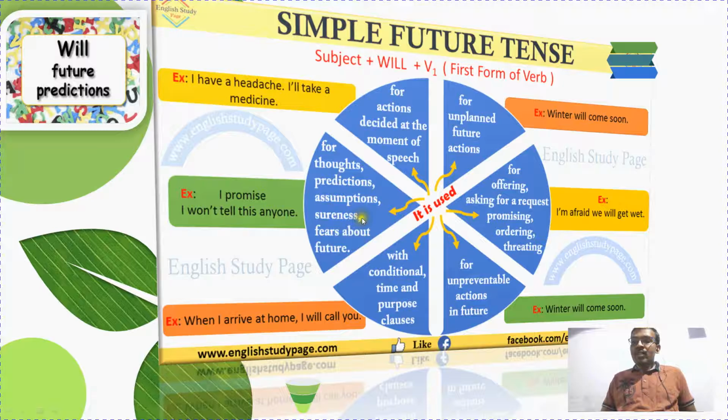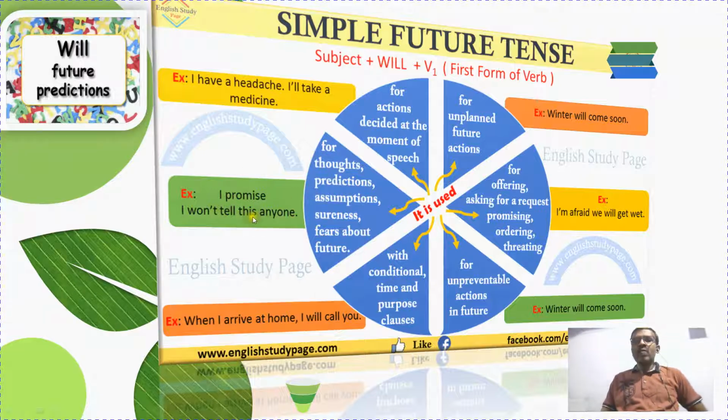I will worry about my test. I will worry about the board exams. I will worry about this particular test. Likewise, worry and sureness: I will definitely meet you one day. Likewise, sureness, assumptions, predictions. Predictions means predicting the future. I will take charge of something else. I will take over. Likewise, we can make a lot of sentences about the future.